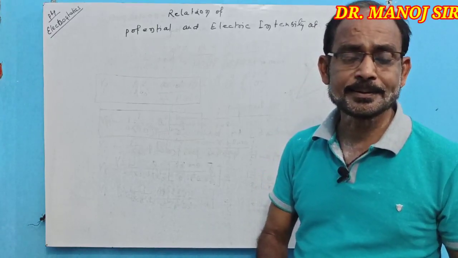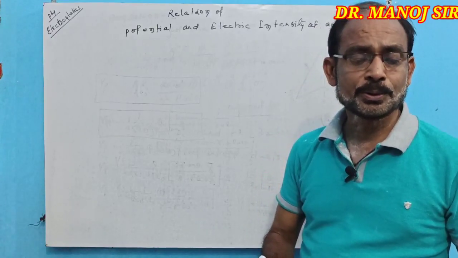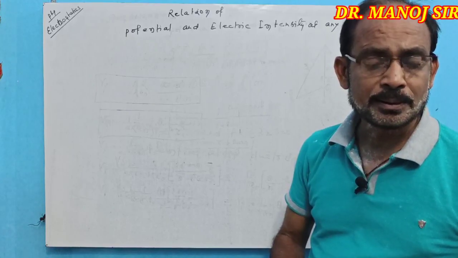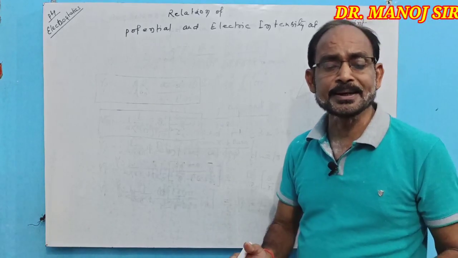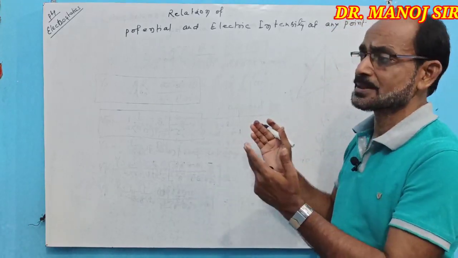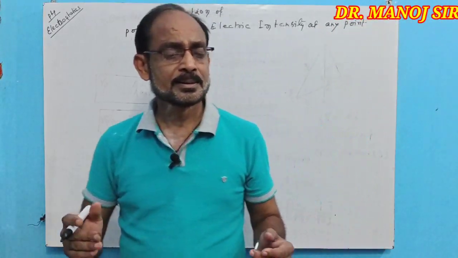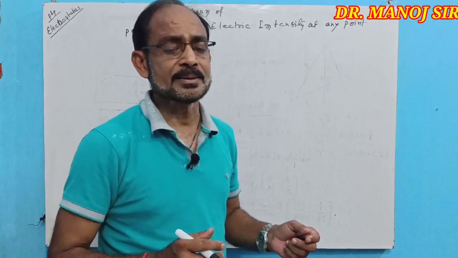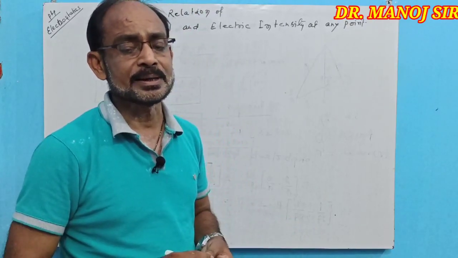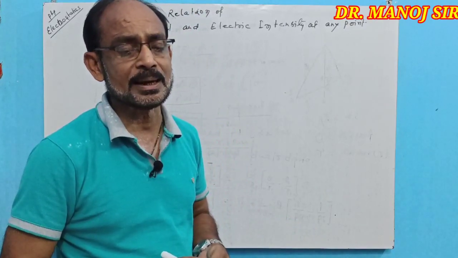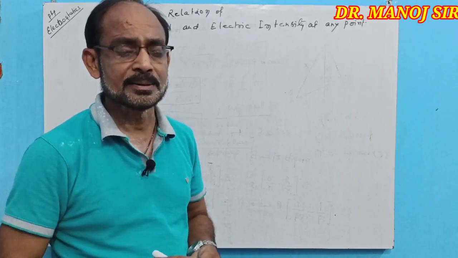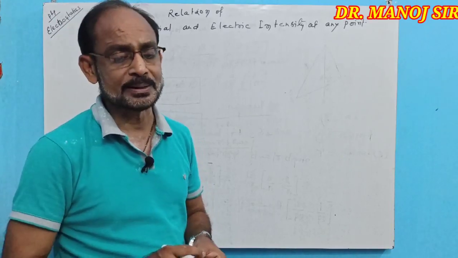Potential at A and B will be as given in the previous classes, that can be placed in front of this relation between potential and the electric intensity at any point.